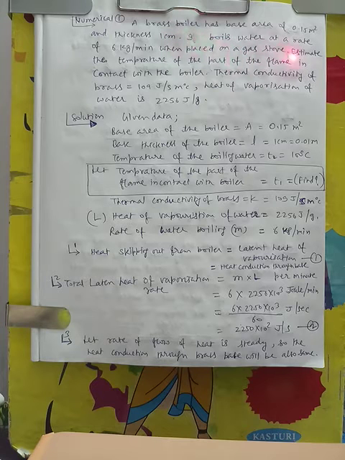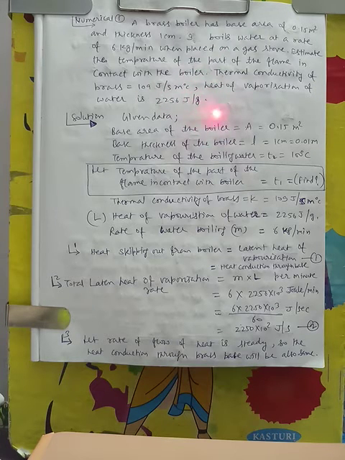It boils water at a rate of 6 kg per minute when placed on a gas stove. Estimate the temperature of the part of the flame in contact with the boiler. Thermal conductivity of brass is 109 joule per second meter degree Celsius, and heat of vaporization of water is 2256 joule per kg.